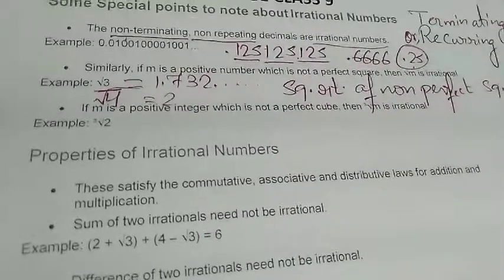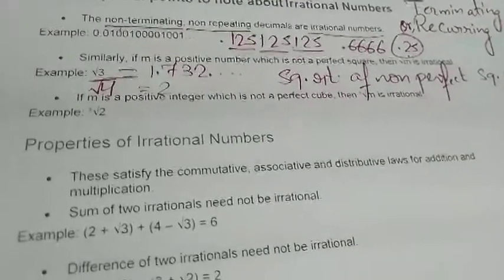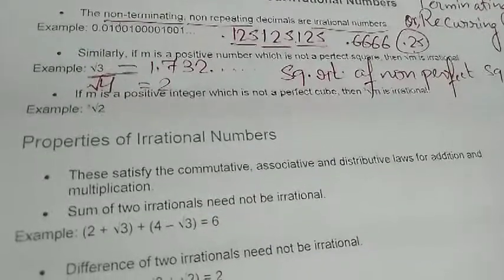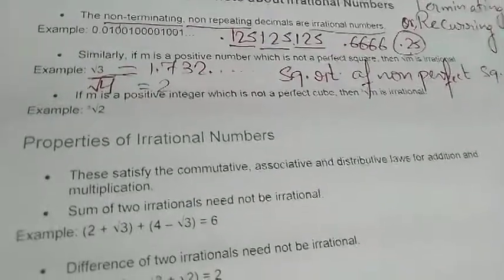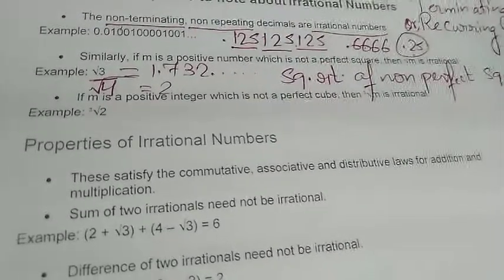Number 1: the square root of a non-perfect square number is always an irrational number.